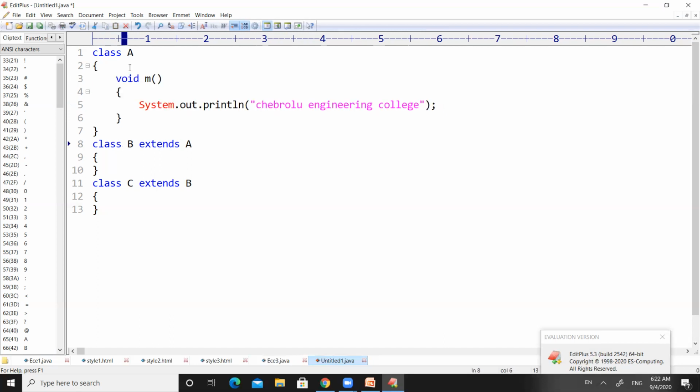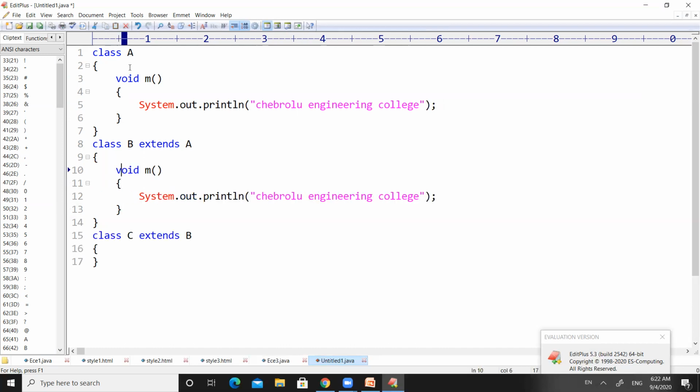and then I'm going to write one more method whose name is m1, right? And it is going to print your branch name, electronics and communication engineering, right?